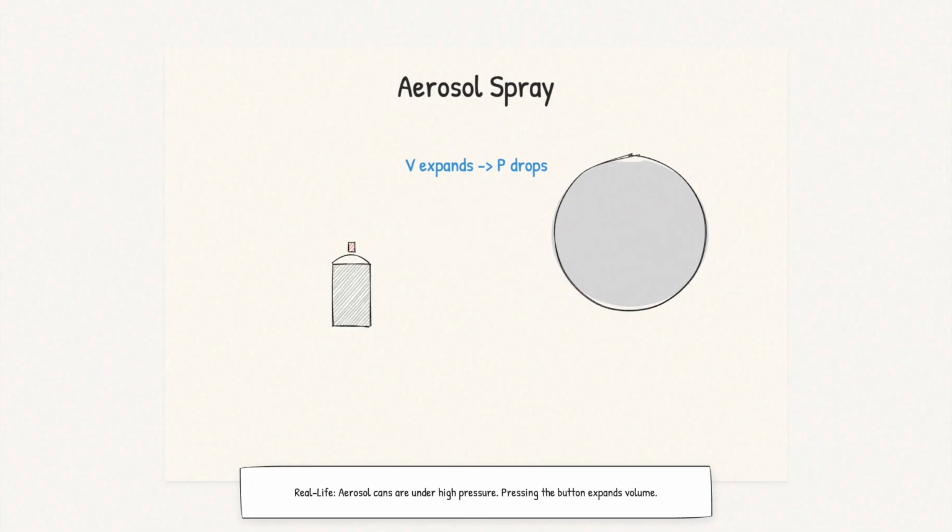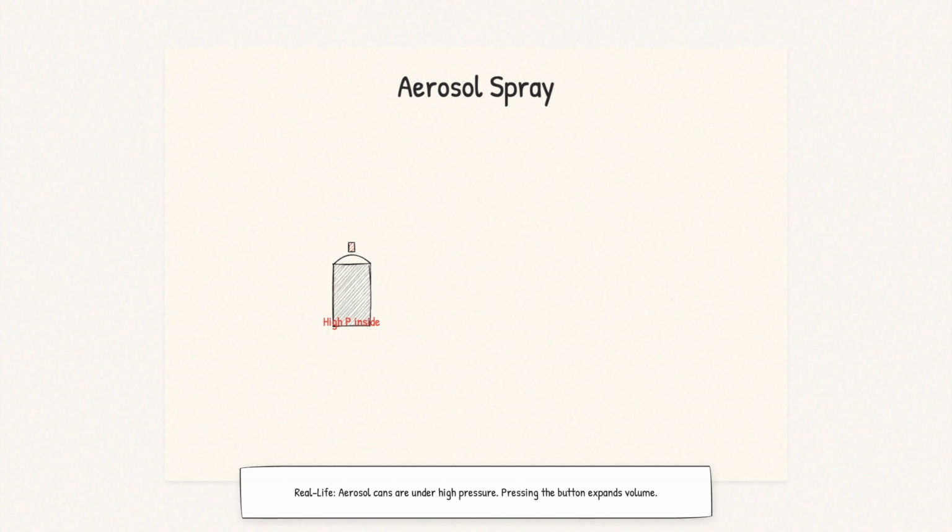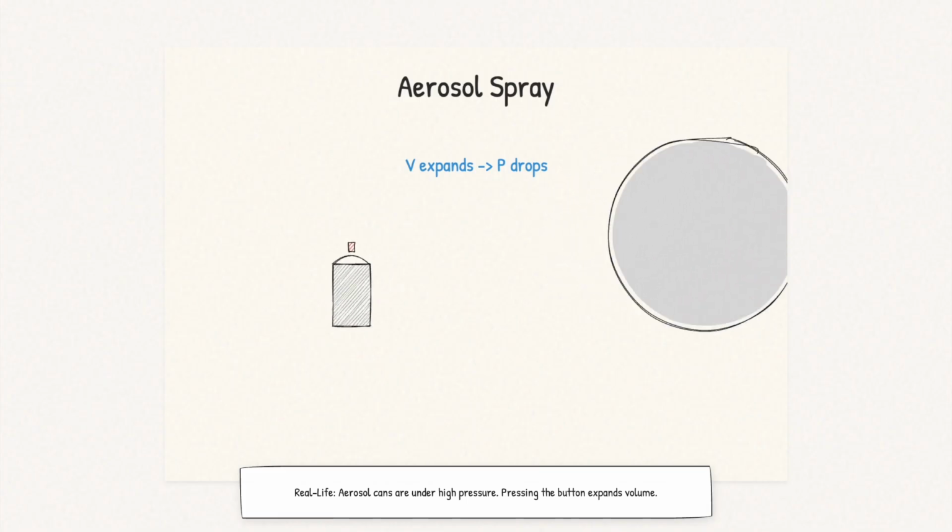Every time you use an aerosol can, you're experiencing this equation. The gas inside is under high pressure. When you press the button, you're allowing the gas to expand into a larger volume, the atmosphere, which drastically reduces its pressure. That's what propels the spray out.